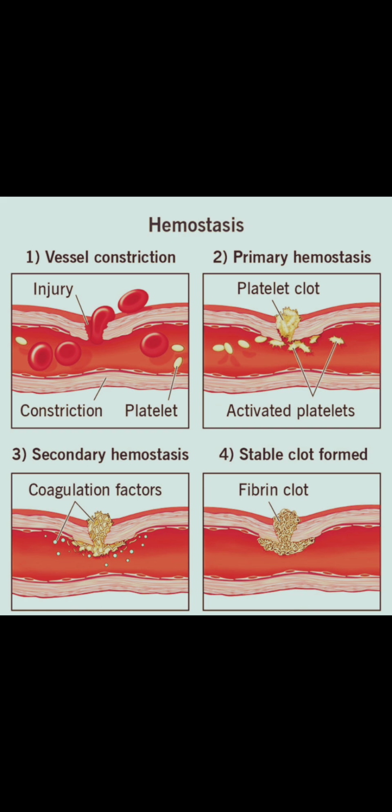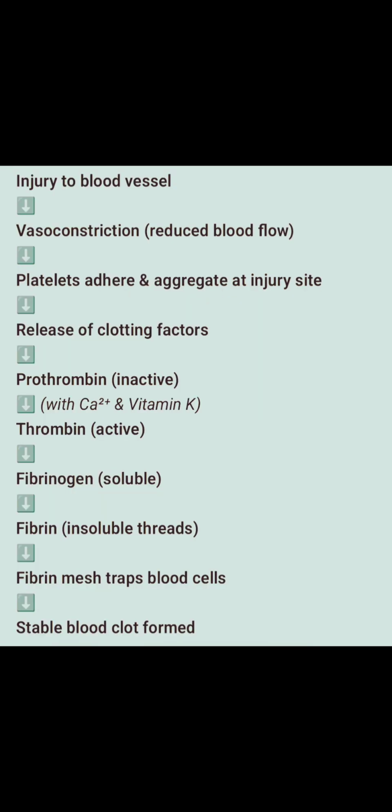Requirement for blood clotting. According to Best and Taylor's theory, blood clotting requires four important substances, namely prothrombin, thrombokinase, fibrinogen, and calcium ion. Prothrombin is an unstable protein produced by the liver and present in the blood plasma. Thrombokinase is a lipoprotein enzyme present in the tissues. Fibrinogen is a soluble protein produced by the liver but present in the plasma. Calcium ions are an inorganic constituent present in the blood plasma.